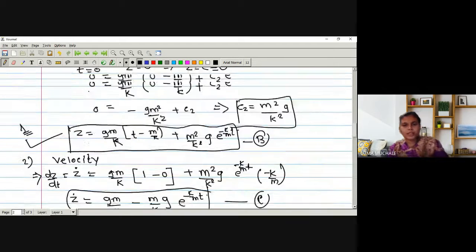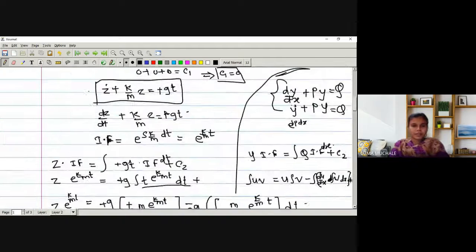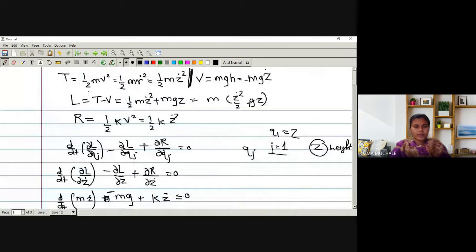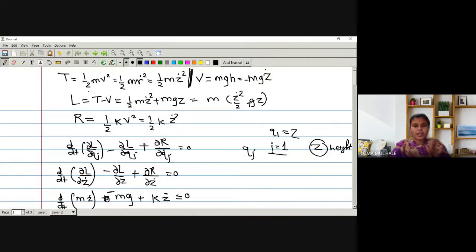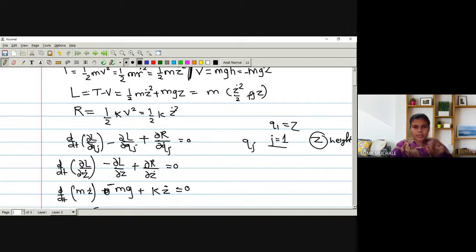What we have to do in this example? First, we will start with the first one. We have a particle falling under the influence of gravity, so only the z coordinate is sufficient. That's why we have found the value of p and the value of v, that is potential energy. As it is in the downward direction, it will be negative, minus mgh, height being negative. So we can write minus mgz.